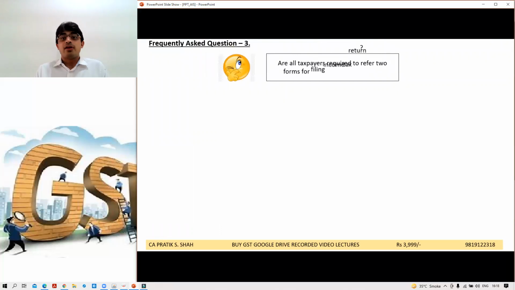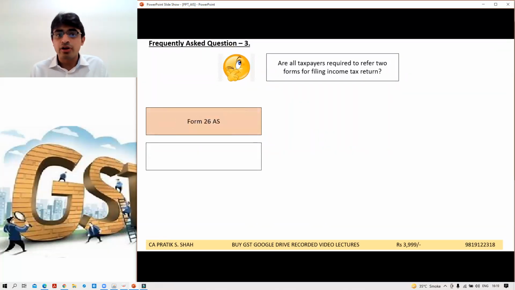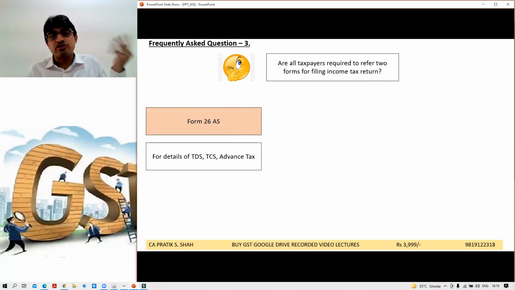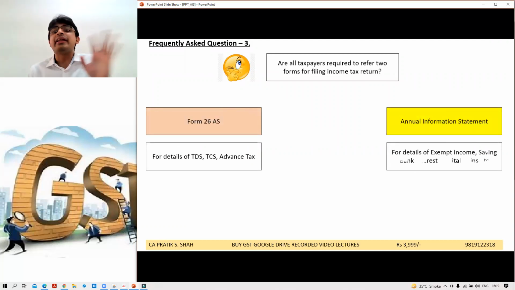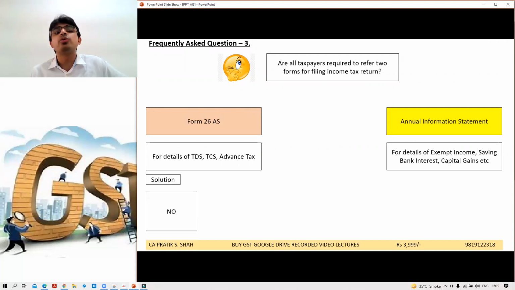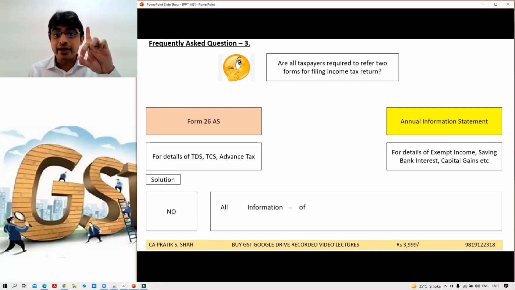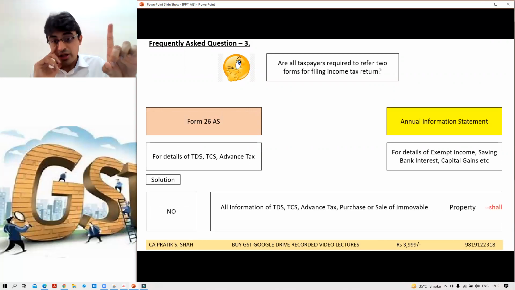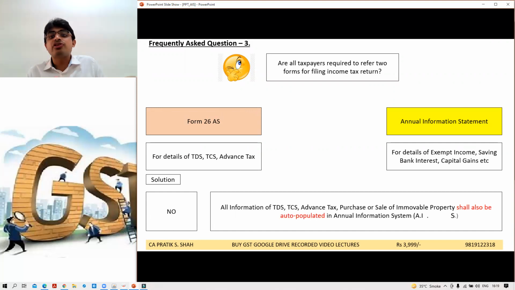FAQ number 3. Are all the taxpayers required to refer to 2 forms? अब दो form refer करने के. Form 26AS for TDS, TCS, advanced tax, and AIS for details of exempt income, saving bank interest. दो form refer करना. This is not recurring. Answer is no, sir. You are only required now to refer to AIS because you saw TDS, TCS, advanced tax, every detail.